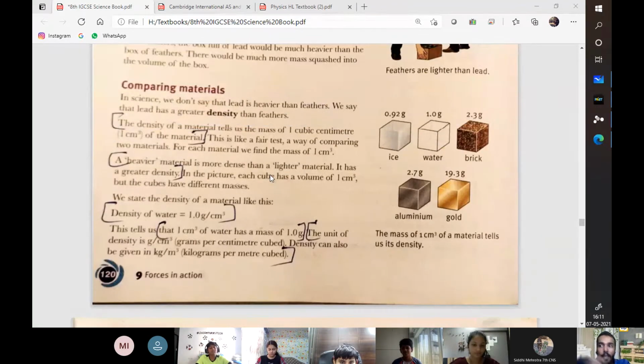Now you can compare several materials in order to understand the density, but generally it is the same. So depending upon the mass, your volume changes.